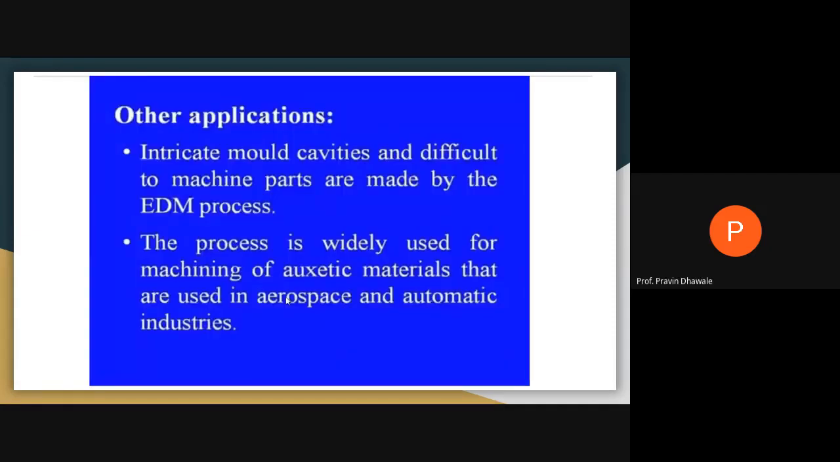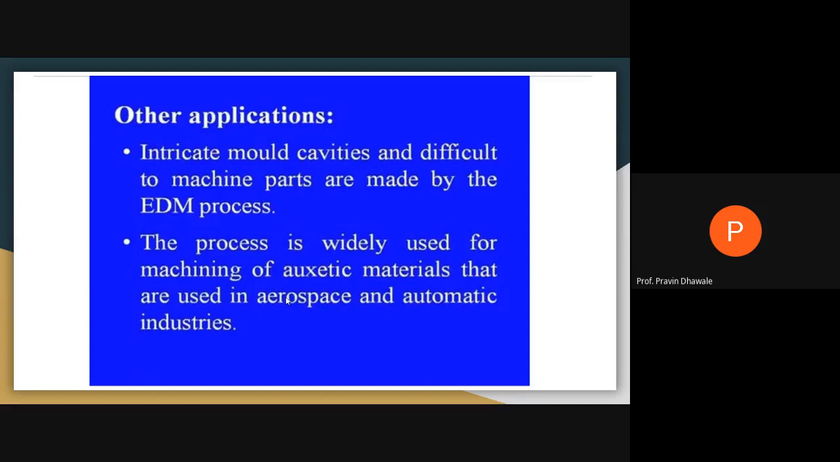Certain complicated or intricate mold cavities that are difficult to machine by using the EDM process can be easily machined by using the wire cut EDM process. Here, EDM and wire cut EDM are different processes. Those parts which are unable to be machined by using the EDM process, we can easily machine by using the wire cut EDM process. Also, the intricate mold cavities can be easily done by using this wire cut EDM machine.